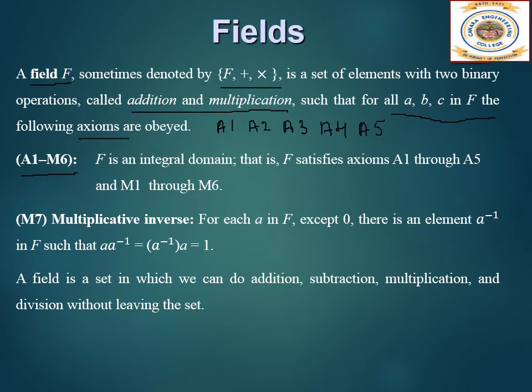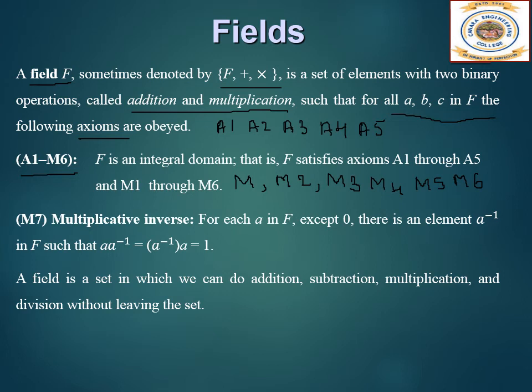This is for addition. Then for multiplication, it should obey M1 to M6. M1 is closure under multiplication. M2 is associativity of multiplication. M3 is the distributive law. M4 is commutativity of multiplication. M5 is the multiplicative identity, and M6 is no zero divisors. All these axioms we have already seen in groups and rings.